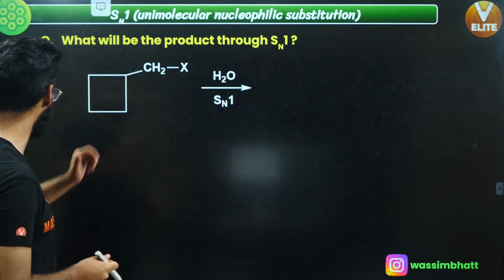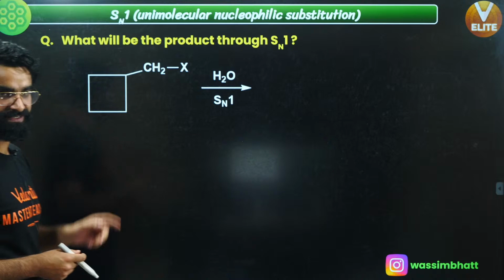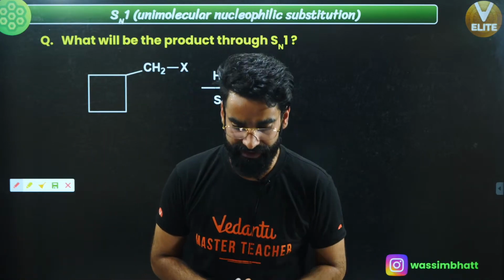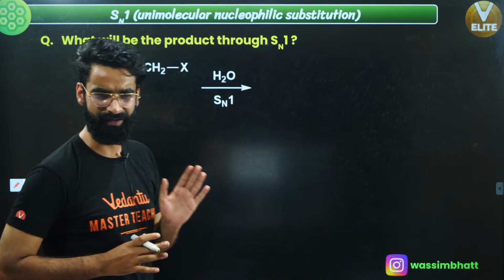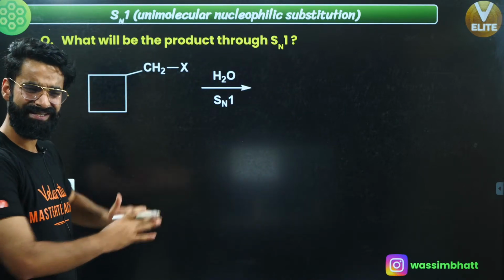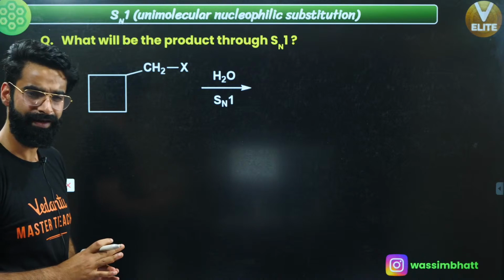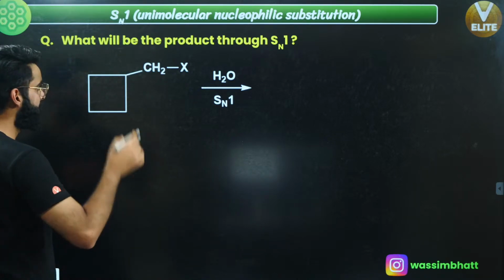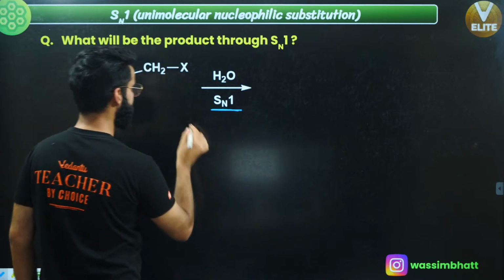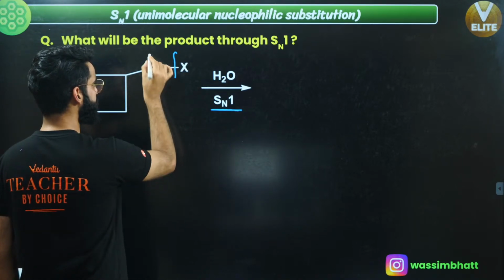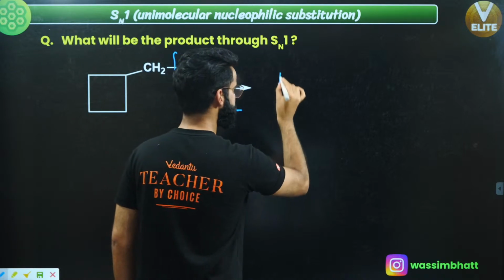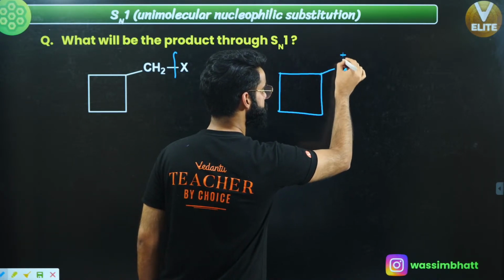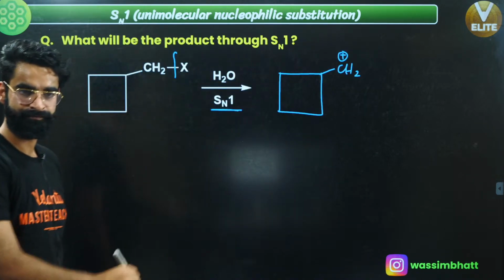Let me show you a few more important examples. People, this is one important example, okay? If you remember, in case of E1 reactions, I've taught you in hydrocarbons, if you remember, right? Same thing is happening over here in Sn1 as well, yeah? So people, what happens in this case? First of all, again, Sn1 mechanism, break this bond, right? There will be a positive charge on this carbon, so your carbocation is like this. This is your carbocation, CH2 with a positive charge, correct? This is your carbocation, right?